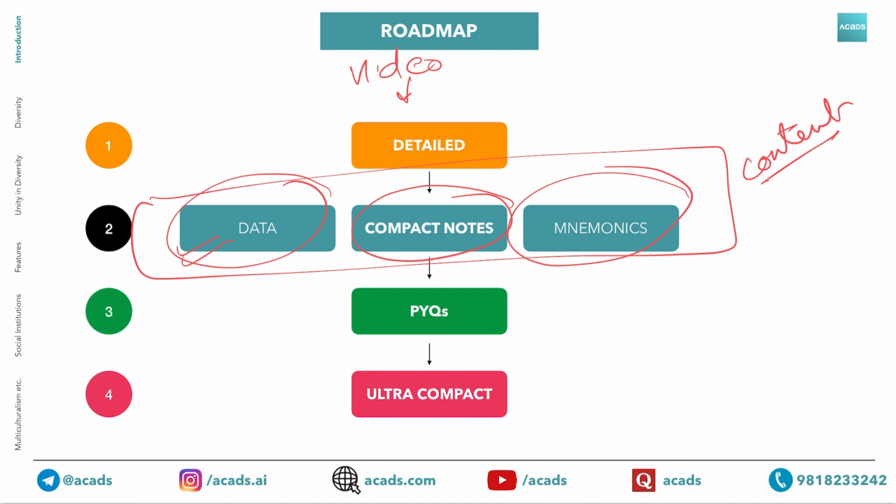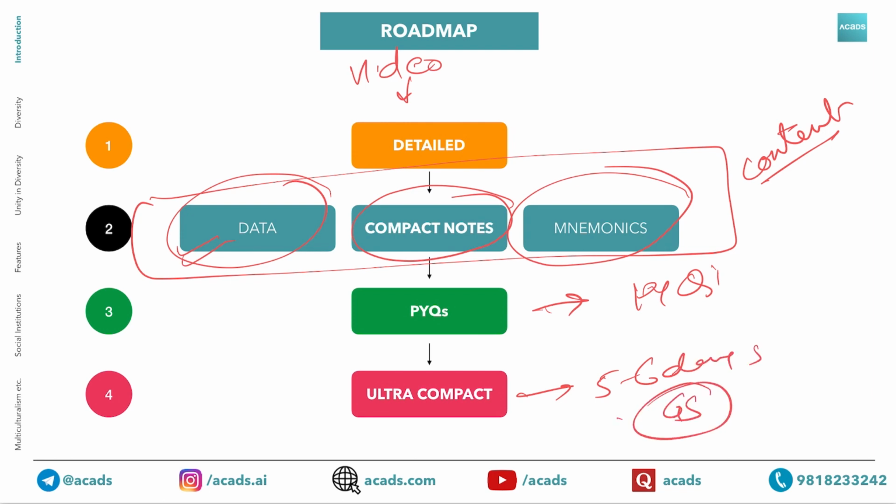After you are done with these things, you can move on to PYQs. Please try to solve all PYQs, and if you are confident, then you can solve previous year questions using the content that we are giving you. Then there is no need to go through any other source, and it is more than sufficient. Ultimately, when you are near exams, you can use ultra compact notes and revise in just 5 to 6 days the whole GS syllabus, not agriculture. I am talking about the whole GS syllabus.